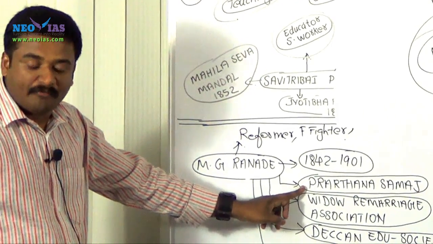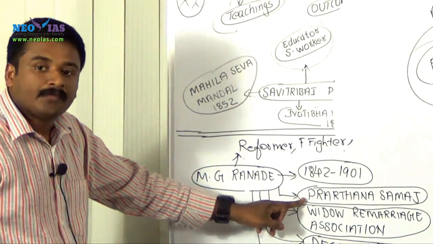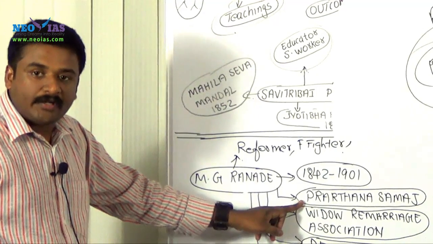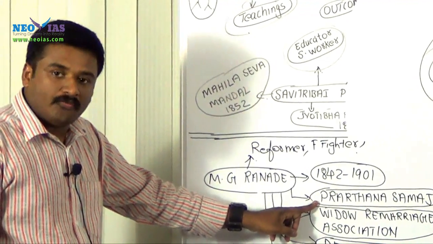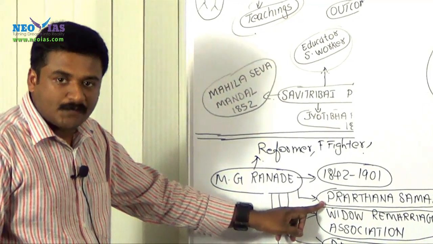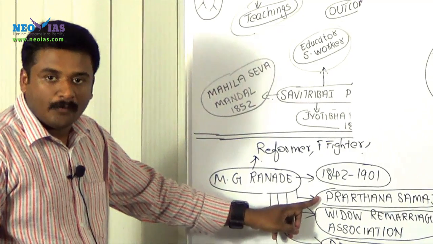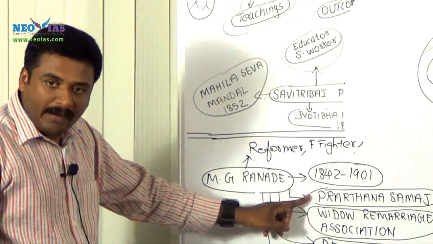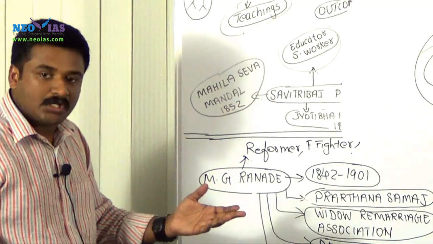This is one of the offshoots of Brahmo Samaj, and Prarthana Samaj also stood for abolition of untouchability, abolition of the rigid caste system, abolition of all such superstitious beliefs and social evils. It stood for widow remarriage, women emancipation, abolition of child marriage, women education, etc.